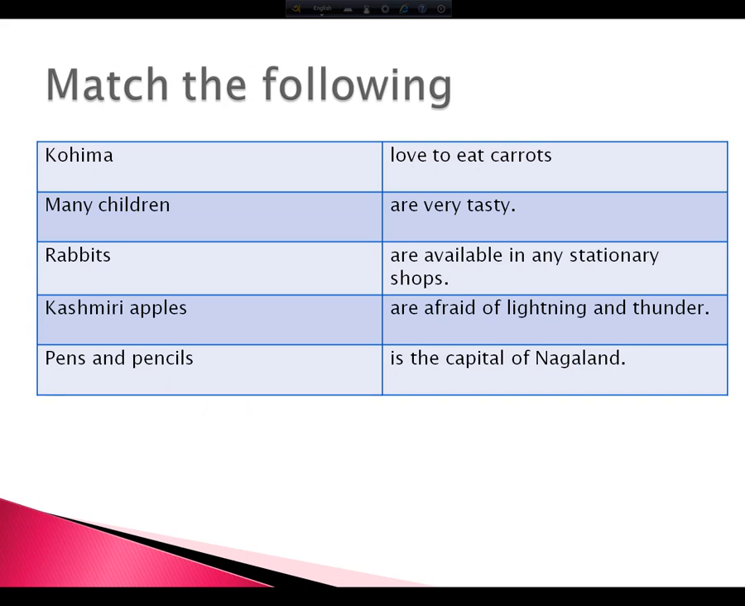What you have to do in here, you have to match the following examples. For example, the first one is written as Kohima. Do you know what is Kohima? Yes, it is the capital of Nagaland. You can see and you can do these exercises in your notebook and later on you can show that to the teacher. Now, once we are done, let's move on to the next slide.